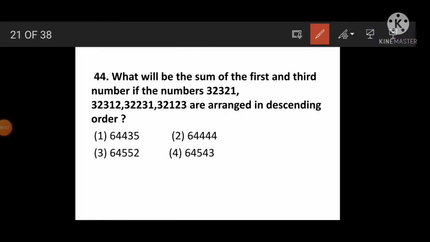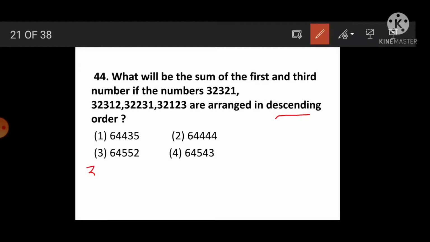What is question number 44? What will be the sum of the first and third numbers if the numbers 32,321, 32,312, 32,231, 32,123 are arranged in descending order? For this we first have to arrange all these numbers in descending order.